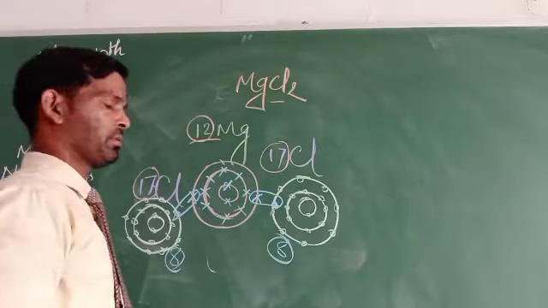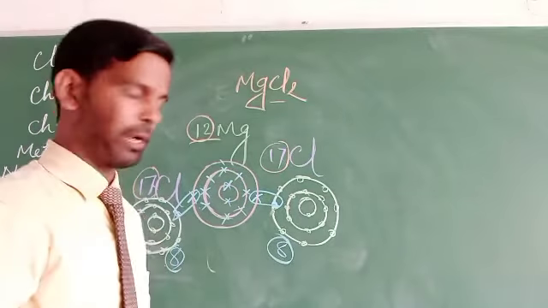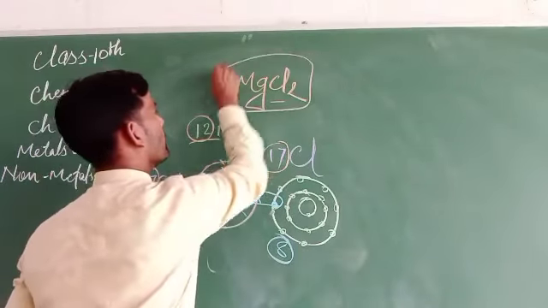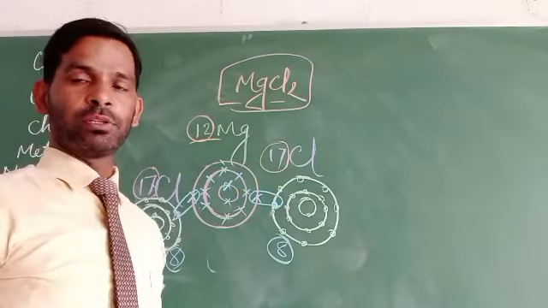This is how the magnesium chloride compound gets formed. That's all. We'll meet the next day.